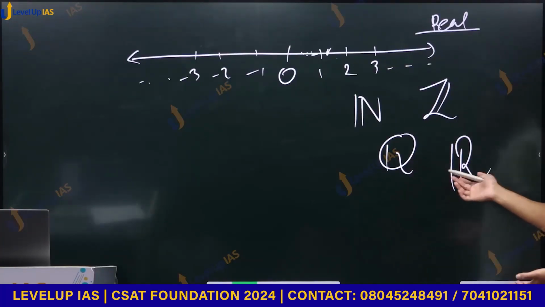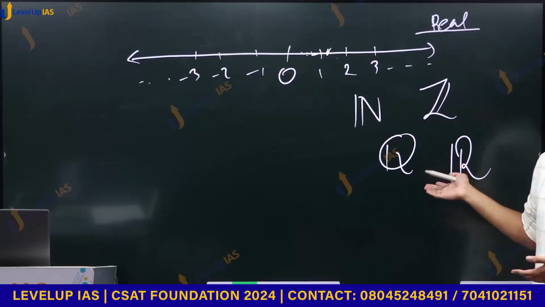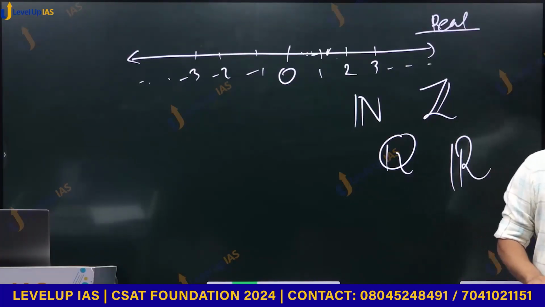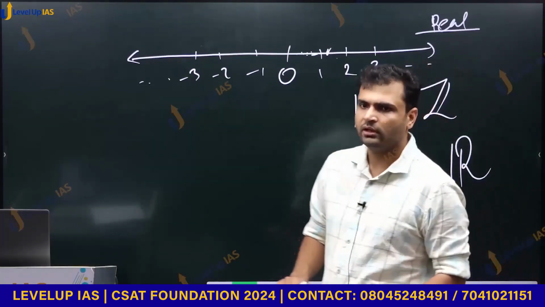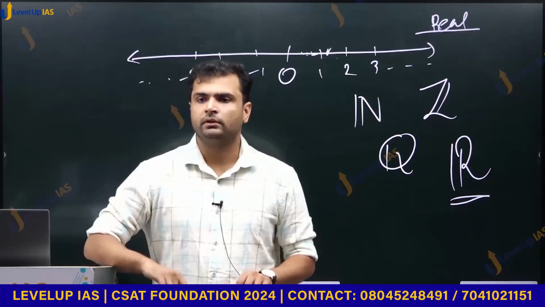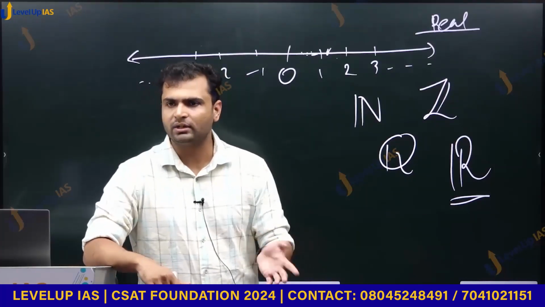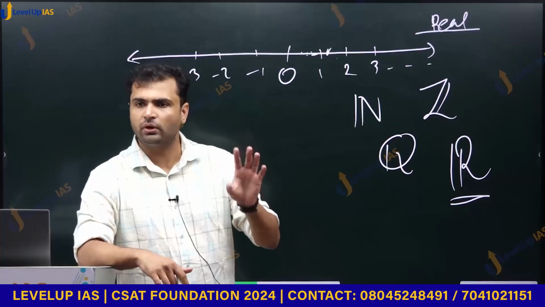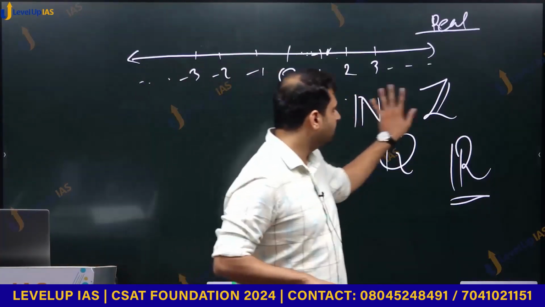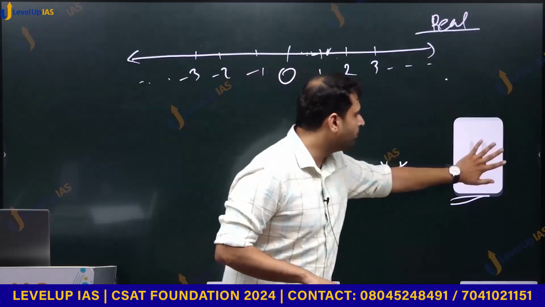Because there are holes in the real number system as well, we extend it further to the complex number system, but that is beyond the scope of our syllabus. We don't need to worry about it. Those are complex numbers. For that, we have to draw a complex plane.